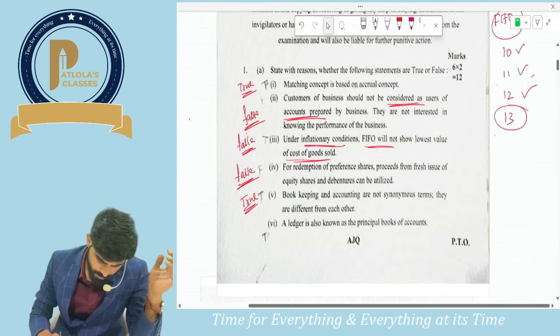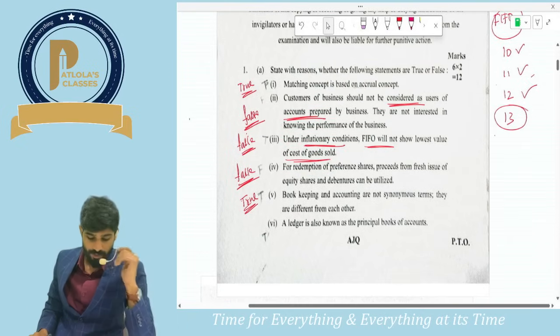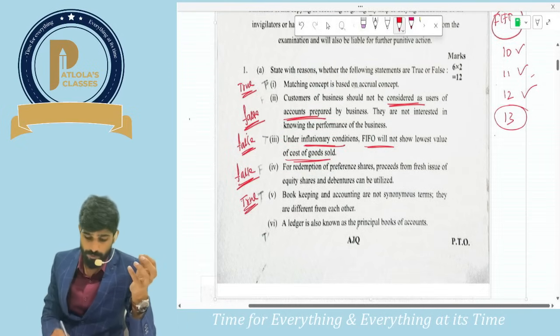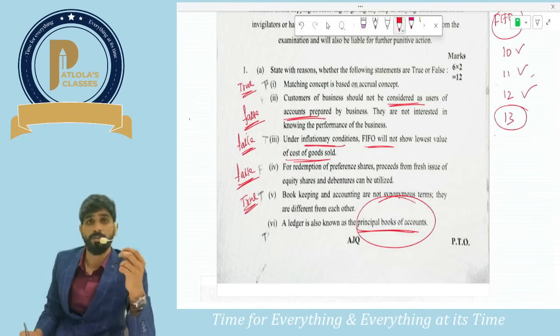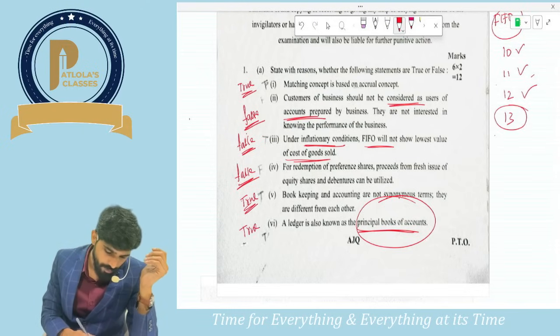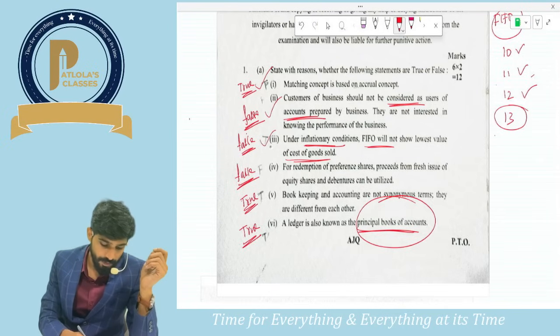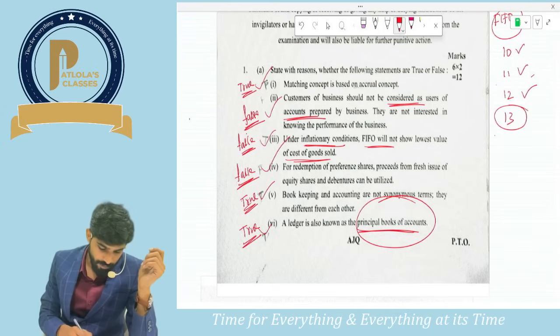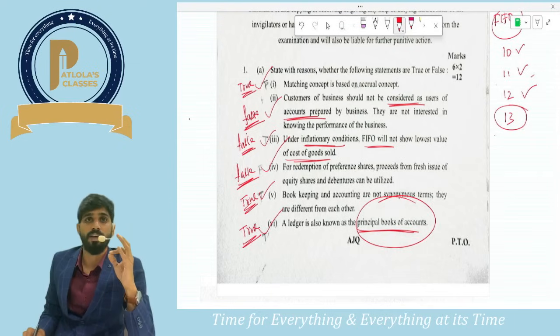Next, the last one. The last one is a very straightforward one, guys. A ledger is also known as principal books of accounts. Yes, we know what are principal books of accounts and what are subsidiary books of accounts. So ledger is a principal book of accounts. It is true. So the answer would be first one true, second one false, third, fourth is also false, and the fifth, sixth one is true. These are the answers for your true or false part of the paper.